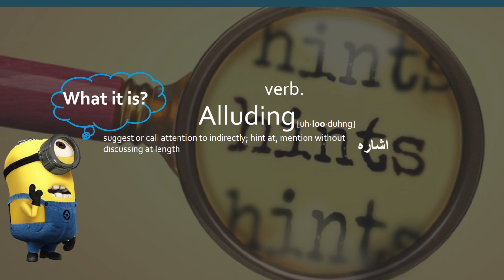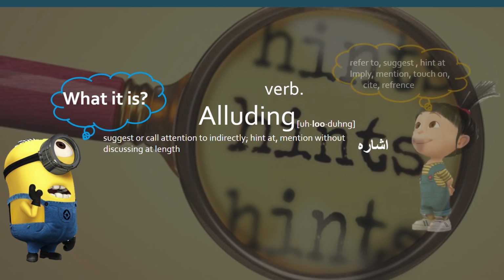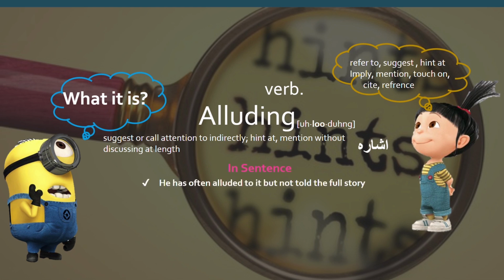In Urdu you can say it means ishara. It has different synonyms: refer to, suggest, hint, imply, mention, reference. It can be used effectively in a sentence. He has often alluded to it, but not told the full story. It means he touched on the direction, but did not let the complete meaning out of it.